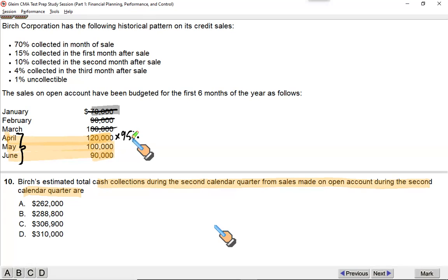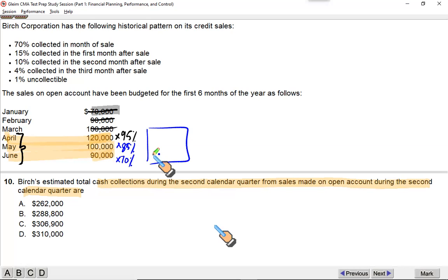Very carefully, you have to read the information very carefully. Then, what you sell in May, 70% of this will be collected in May, and 15% will be collected in June, only up to June. June is the deadline, cutoff date. That is 70 plus 15, it is going to be 85%. What you sell in June, till the end of June, you would have collected only 70% of this amount, which means if you just add all these up, you will get your answer.